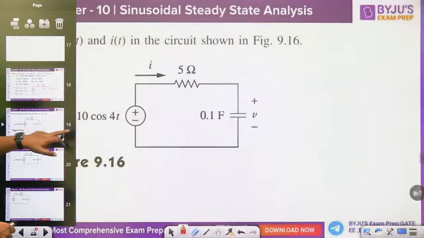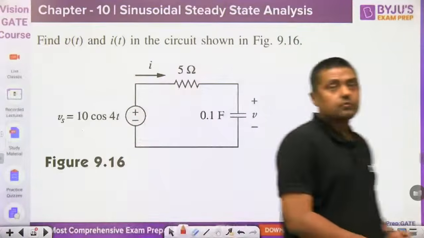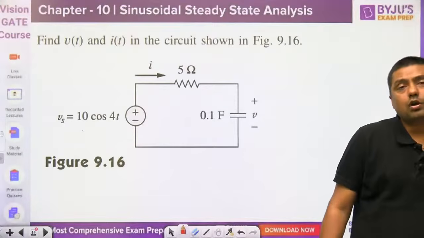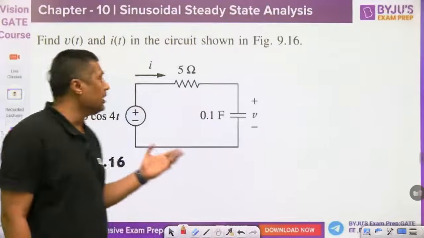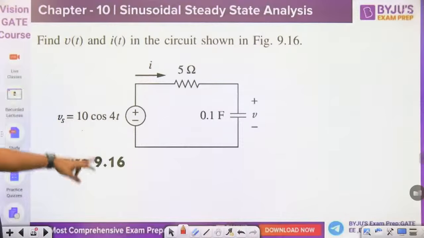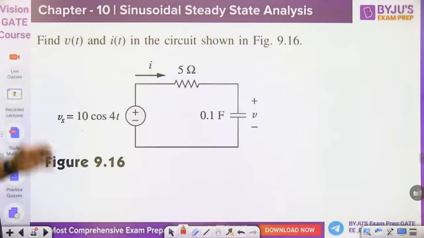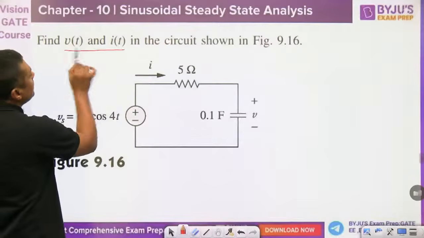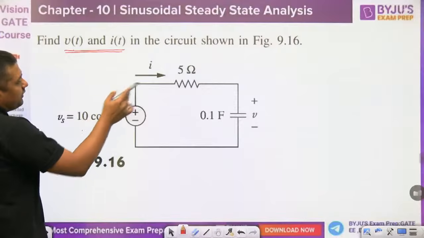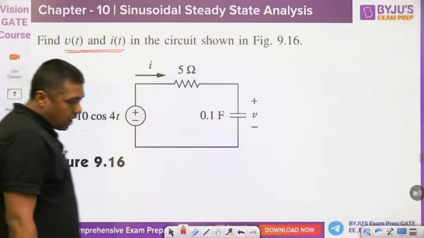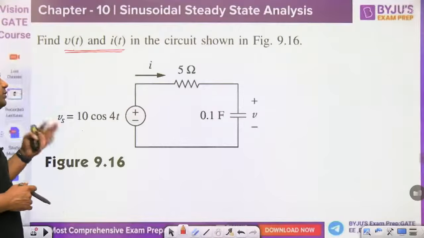Now when we get this type of objective questions, how can we solve them? For example, a numerical answer type question, or where we just want to find the answer. Again, this is a numerical from Alexander and Sadiku. Find vt and it, that is figure 9.16. Find vt and it in the circuit shown in the figure. vt is in the time domain, it is in the time domain, and the source is given as 10 cos 4t, with 0.1 farad. How can we find vt? vt is the voltage across the capacitor and it is the current through this circuit.